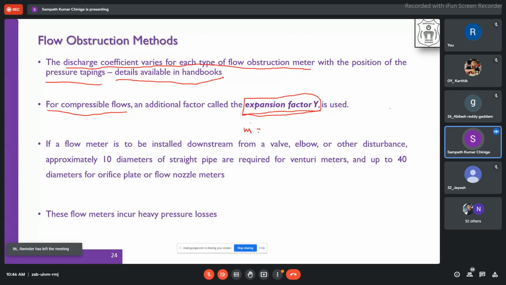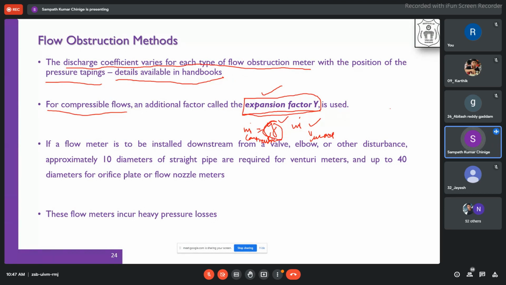The mass flow rate equation for incompressible flow should be multiplied by the expansion factor Y to get the mass flow rate for compressible flow. That means the venturimeter we use for measuring liquid, with the mass flow rate equation multiplied by the expansion factor, can also be used for measuring the flow rate of gases.